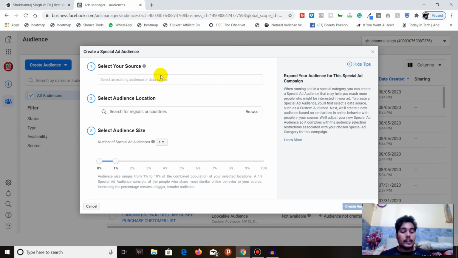Here we use the same thing, lookalike audience, but with a different title, which is special ad audience, and for special categories, which are special campaign categories. So that's pretty much everything about special ad audience. I hope now you understand what a special ad audience is and what a special category campaign is, and you can create it by yourself.